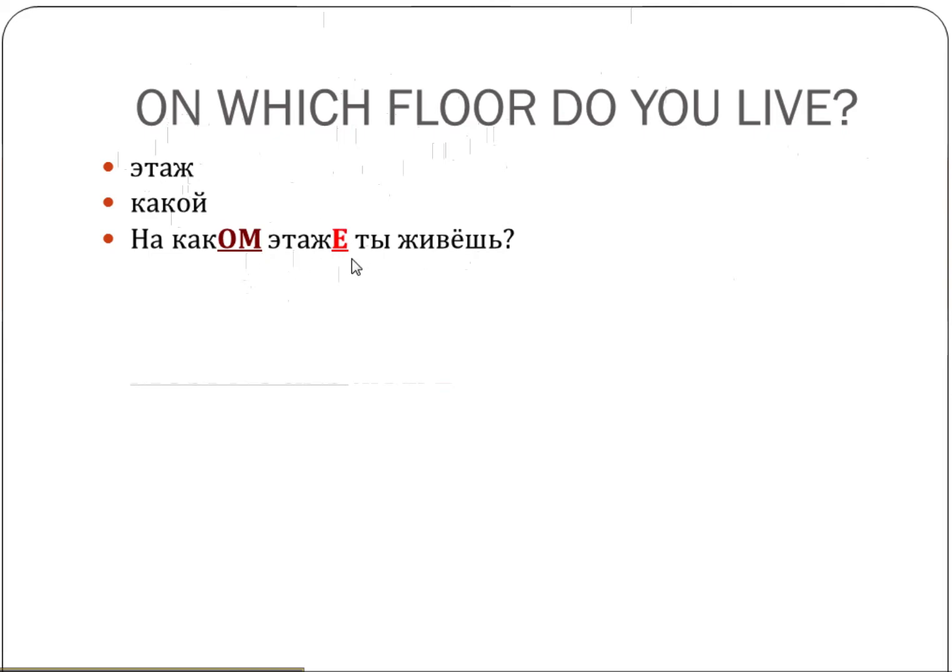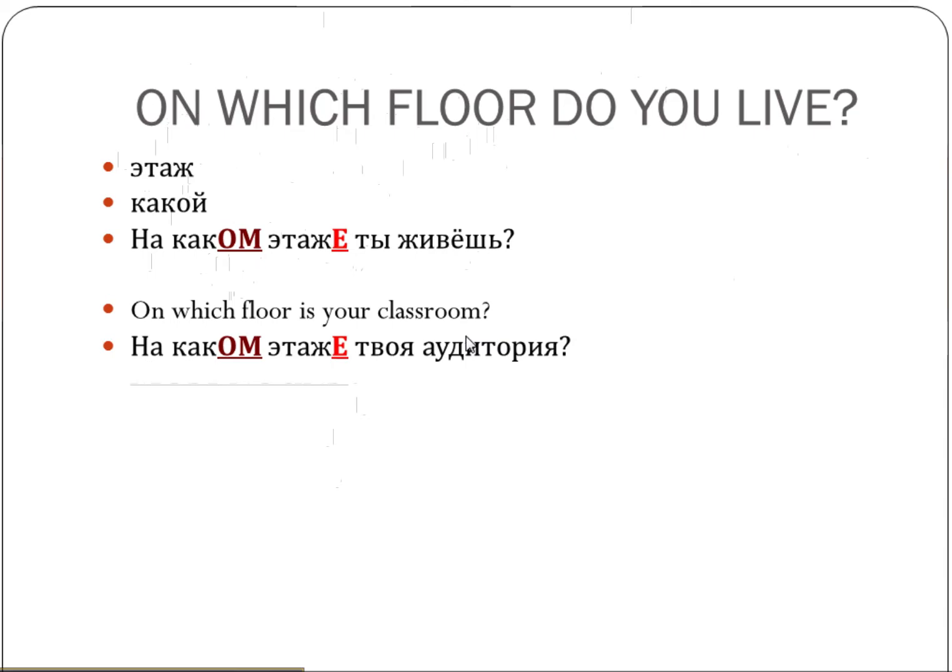So again, nouns change endings according to their own rules, for most nouns after на. Adjectives, describing words, change according to their own rules, for the adjectives that describe masculine nouns in the prepositional case. Let's ask: on which floor is your classroom? Floor is этаж again, still a masculine word, so этаже. На каком этаже твоя аудитория?